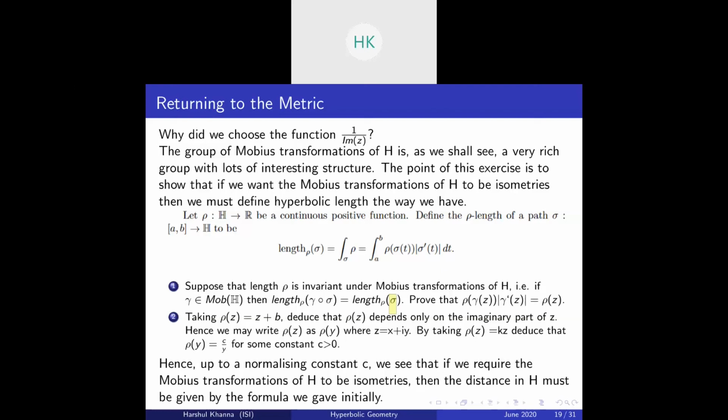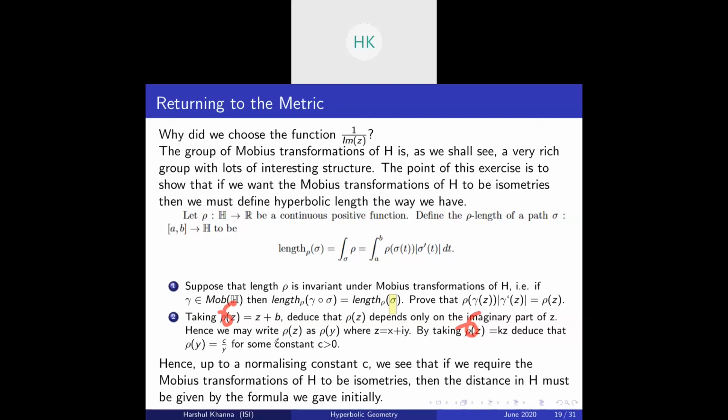Hence we may write rho of z to be rho of y, where y is the imaginary part. This should be gamma of z equal to z plus b, because that was our Mobius transformation. And here also, by taking gamma of z to be kz, the dilation matrix, deduce that rho of y should be c by y for some constant c greater than 0. This should be an easy exercise.